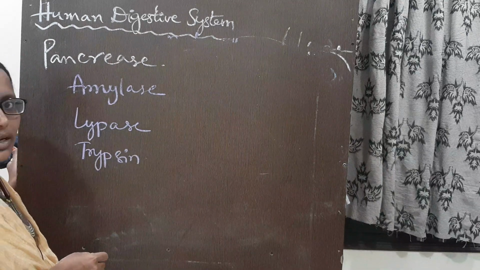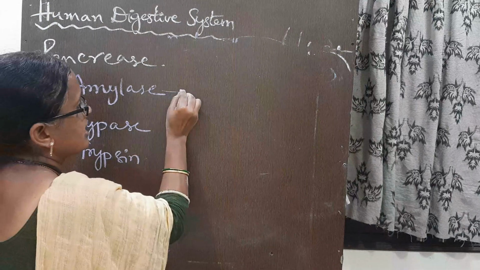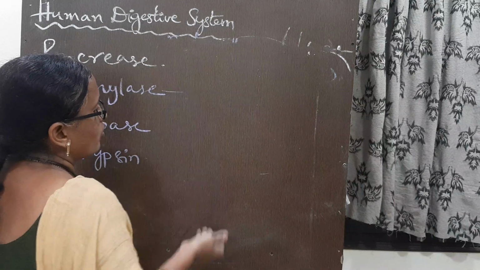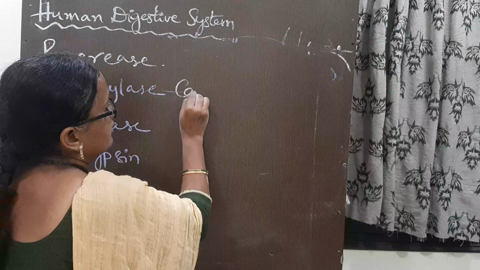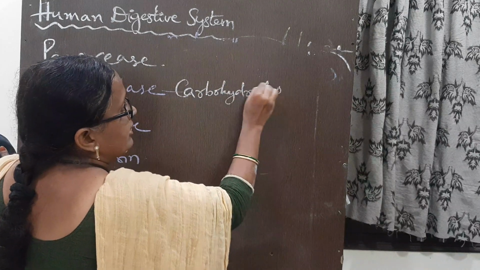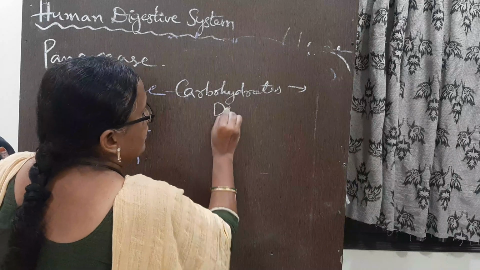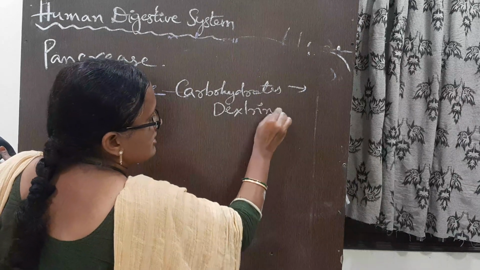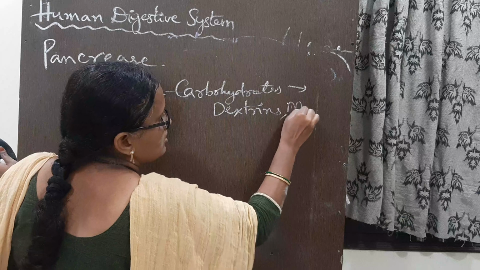Amylase acts on carbohydrates and converts them into dextrins and maltose.